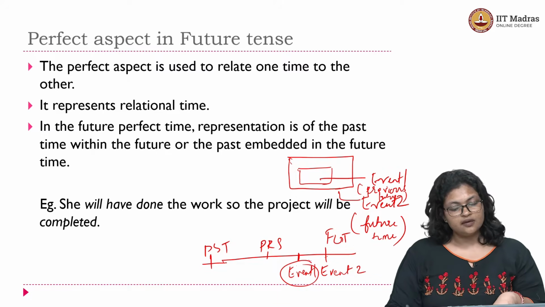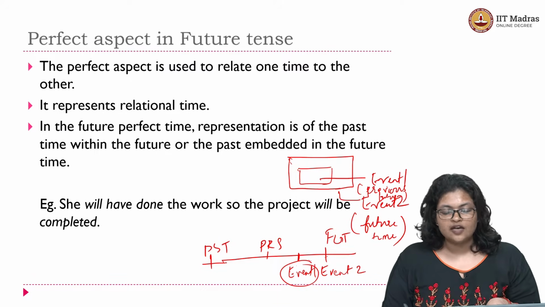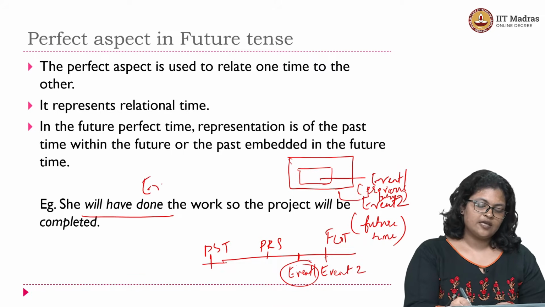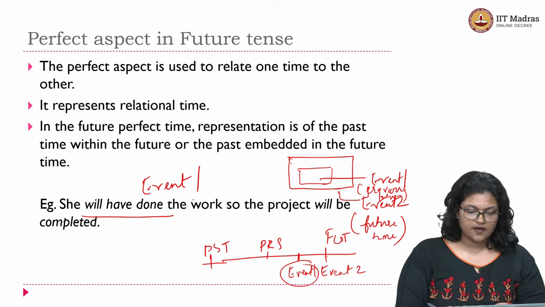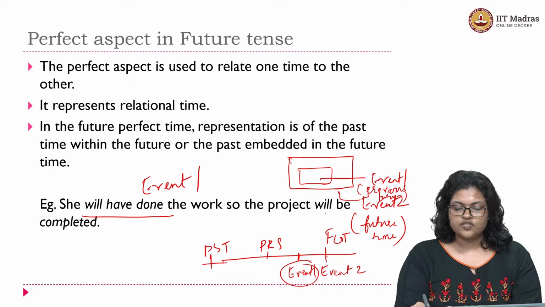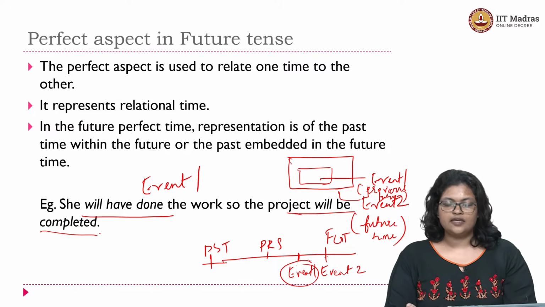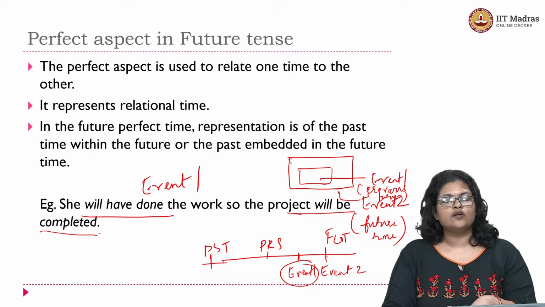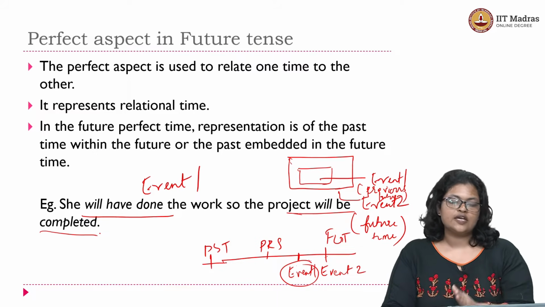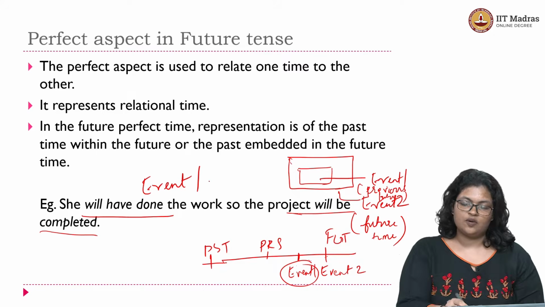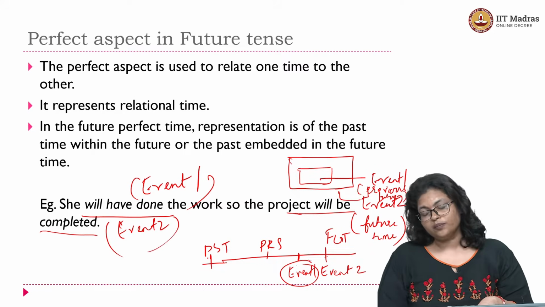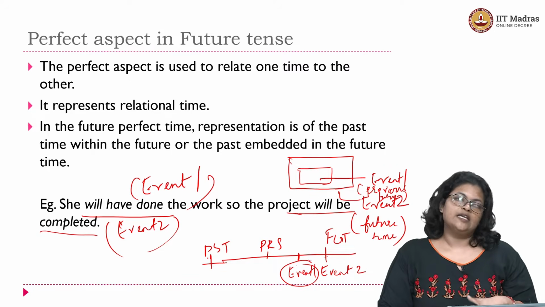Let's look at the example we have here. She will have done the work, so the project will be completed. This part is your event 1, right? This is something that is embedded within your future. Which is the future one here? The project will be completed, right? Project will be completed becomes your future event, and within that future event, the past of that future is will have done the work, which is your event 1. So this is your event 1 and this is your event 2. This is how you form future perfect tense in English, right?